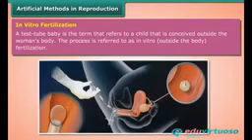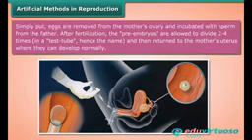Artificial methods of reproduction. In vitro fertilization. A test tube baby is the term that refers to a child that is conceived outside the woman's body. The process is referred to as in vitro, outside-the-body fertilization. Simply put, eggs are removed from the mother's ovary and incubated with sperm from the father.